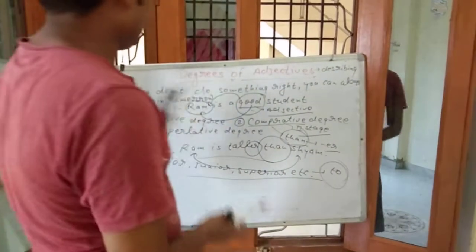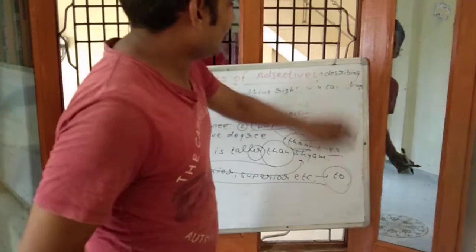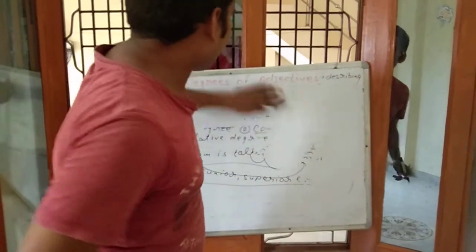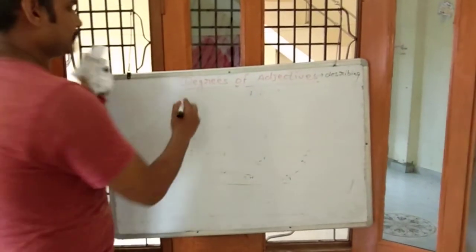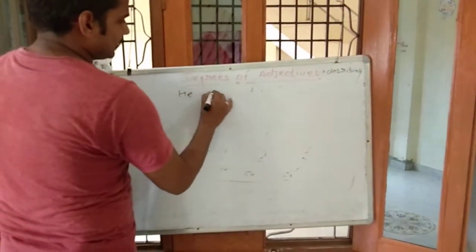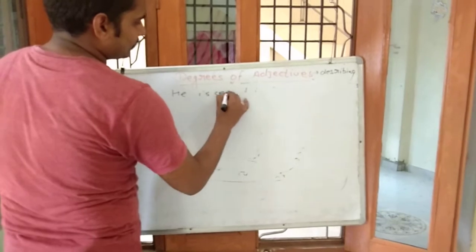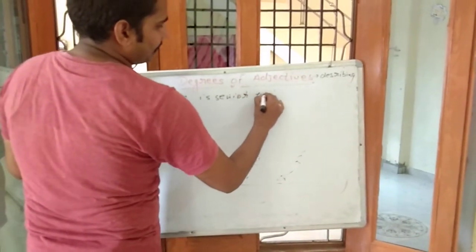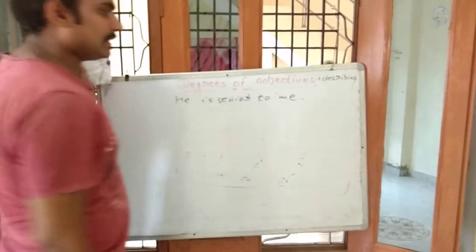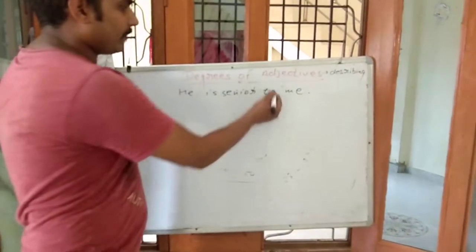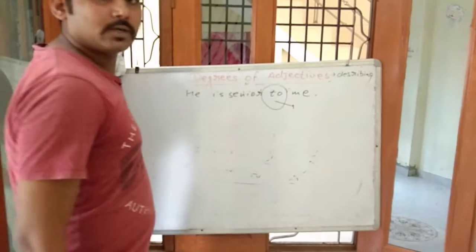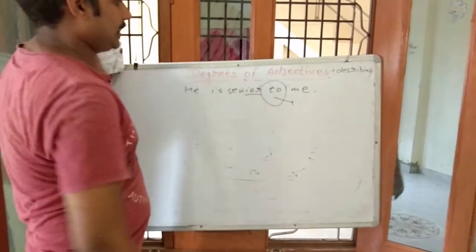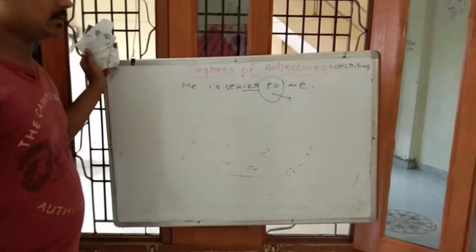For example, he is senior to me. In this sentence, this is comparative degree, but we are not using the comparison word than. In place of than, we are using to, and this word is ending with IOR.